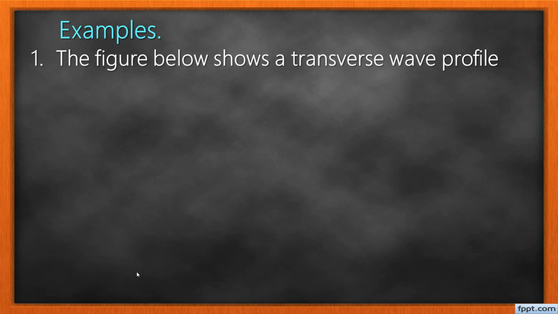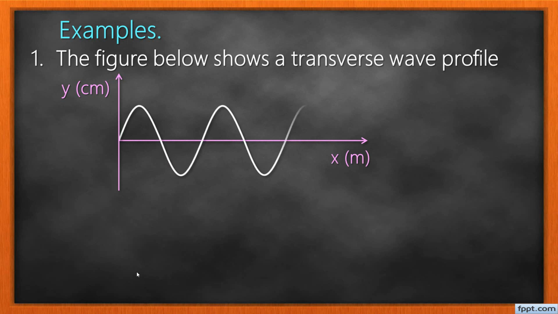Example number 1. The figure below shows a transverse wave profile. We have a vertical axis representing the displacement in centimeters, the horizontal axis representing the distance in meters, and there we have a transverse wave profile.